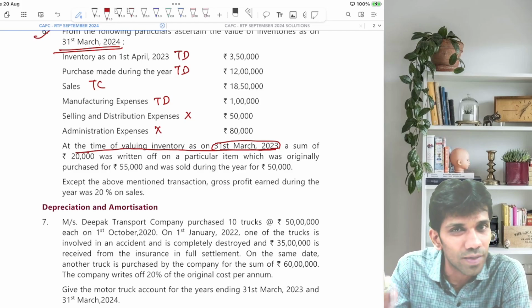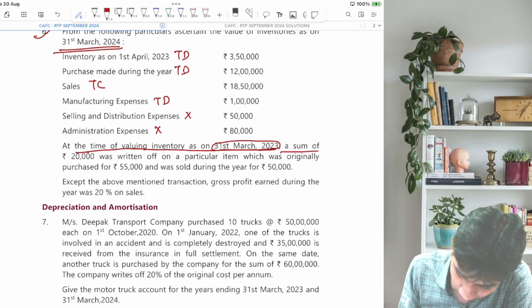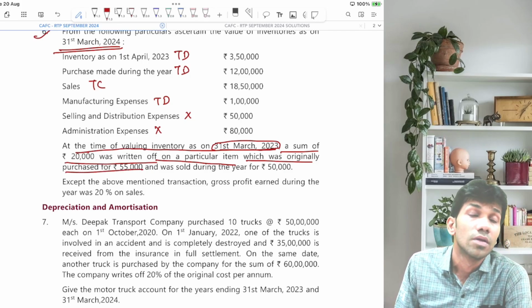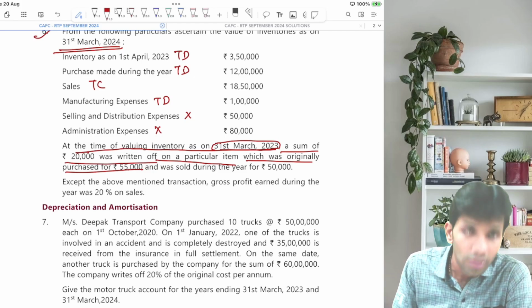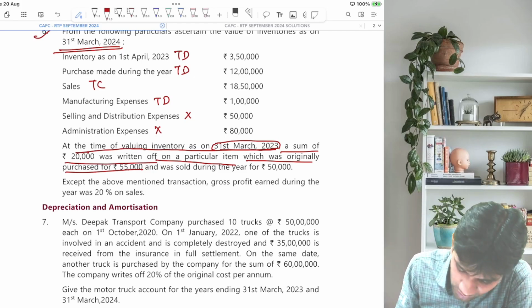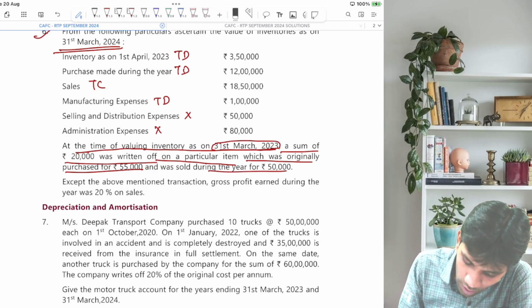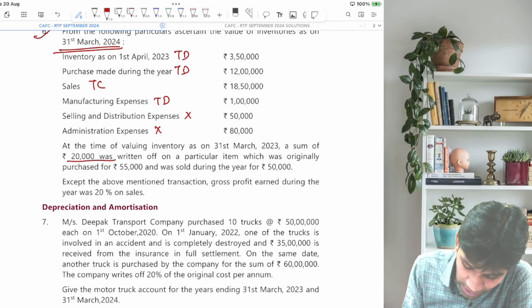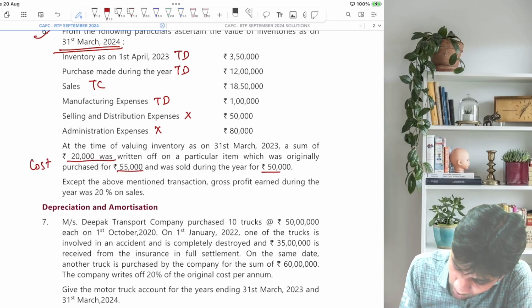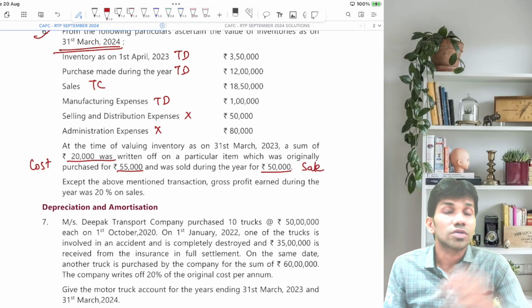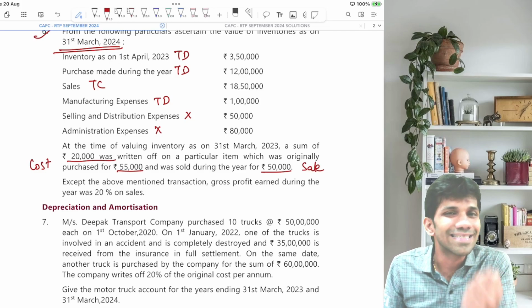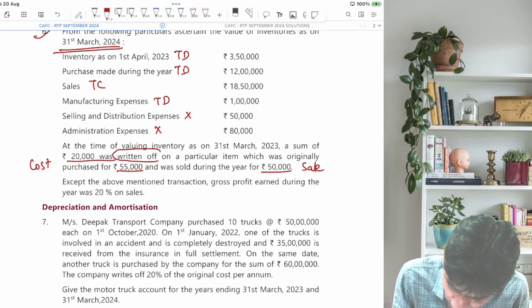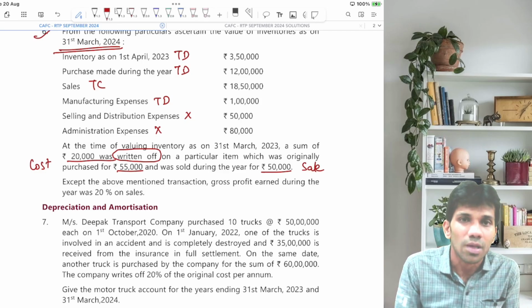Meaning, this year's opening stock also has something wrong. A sum of 20,000 was written off on a particular item which was originally purchased for 55,000. You have written off an amount of 20,000 whose original cost price was 55,000, and it was sold during the year for 50,000. So one thing is clear, these are abnormal goods, because you have written off 20,000 whose original cost price was 55,000 and it was sold for 50,000. Suppose you bought goods for 55,000, for some reason they got spoiled, so you reduced the value of that stock. Written off means you have reduced the value of that particular stock by 20,000.